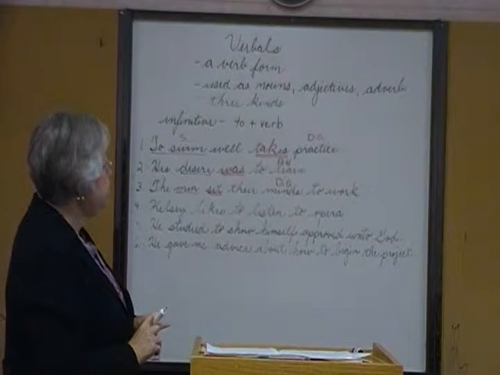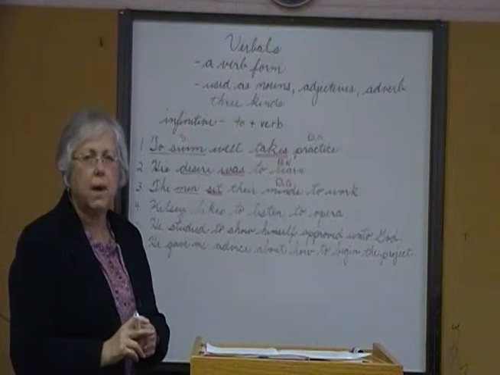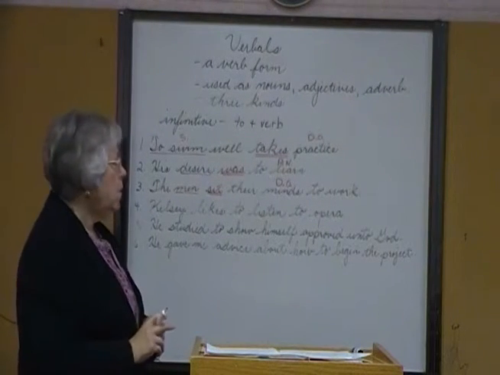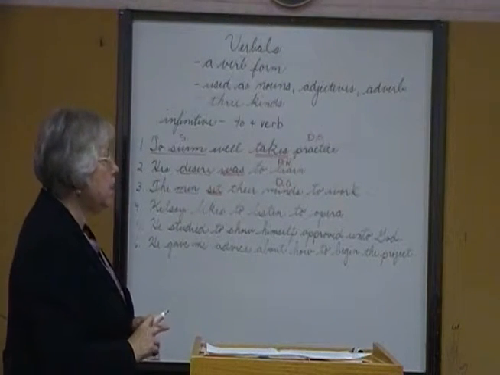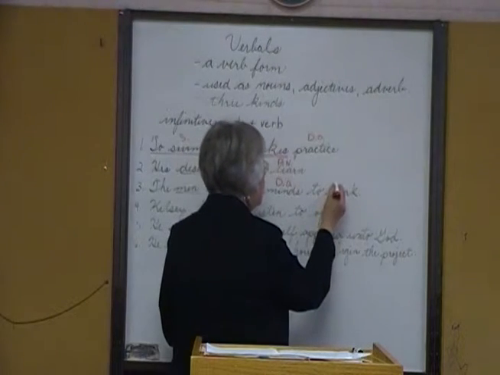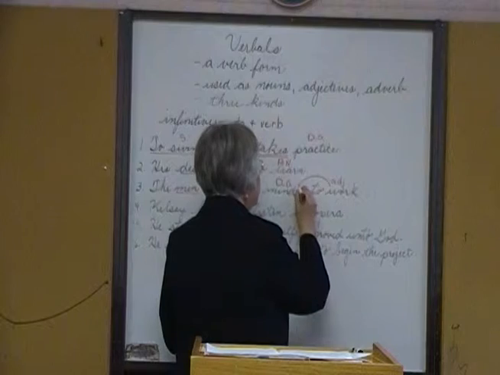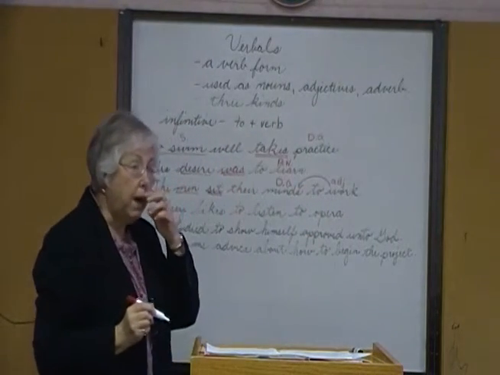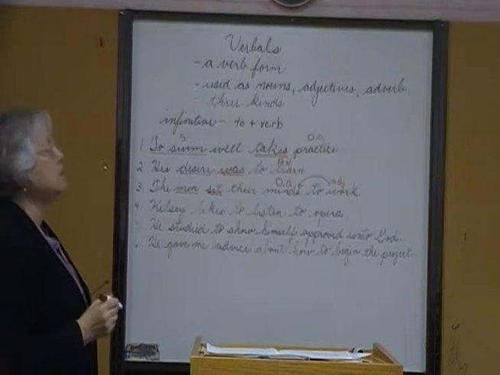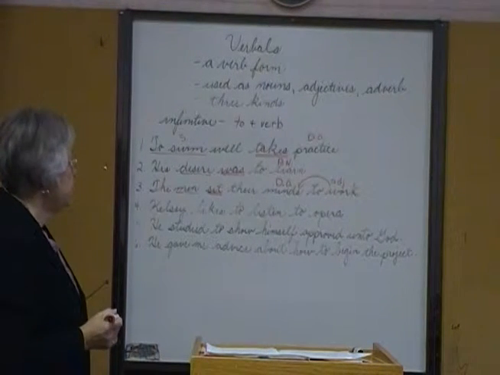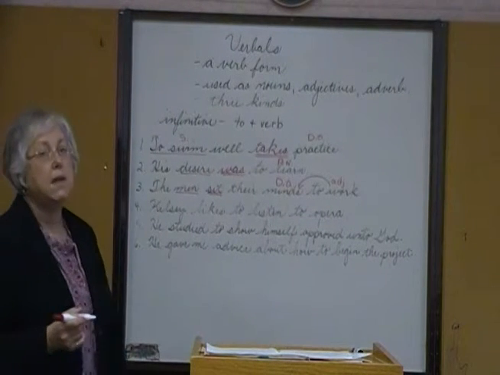Well, it's not naming, it's describing. What kind of minds? To work. To work is being used as an adjective. It's describing the noun minds because it answers the question, what kind? What kind of minds? To work. Notice when the infinitive is acting as an adjective, it follows the noun.